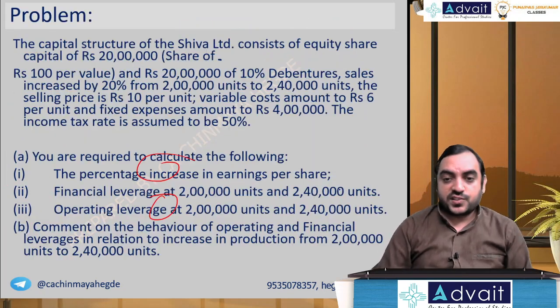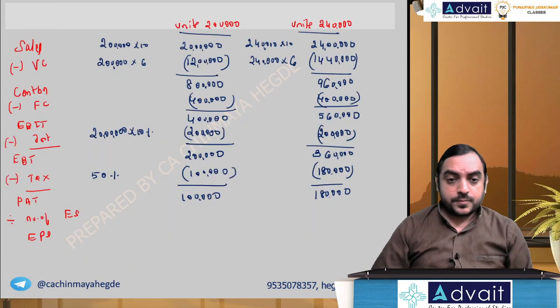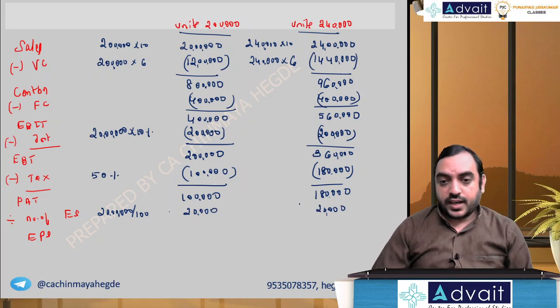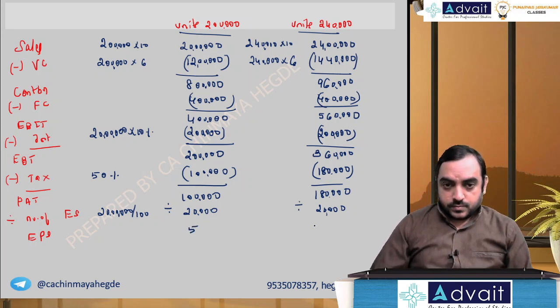Divide by the number of shares. Shares of 20 lakh, 20 lakh by 100, 20,000. So 1 lakh divided by 20,000 and 1 lakh 80,000 divided by 20,000, you get 5 rupees and 9 rupees.